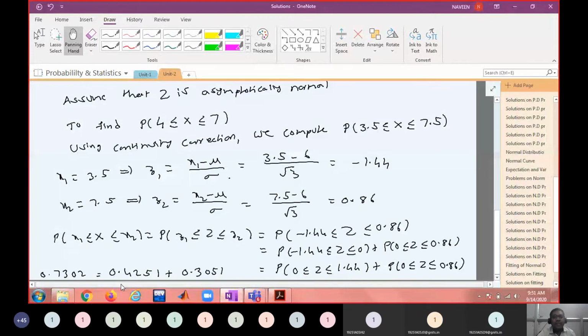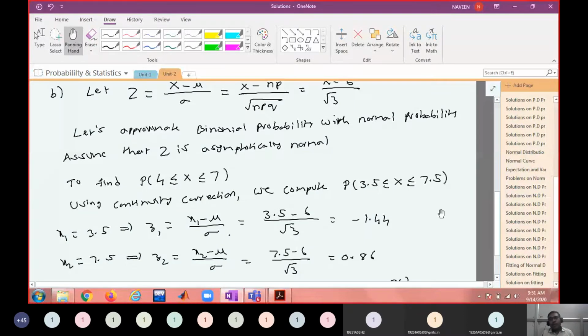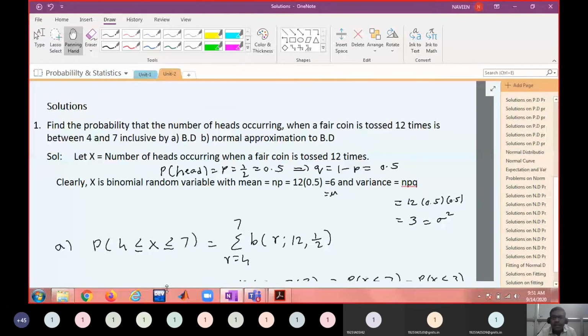So for large values of n, and for p around the middle, p around 0.5, we approximate the binomial probability with the normal probability. And this is a very good example to understand the concept of normal approximation to the binomial distribution.